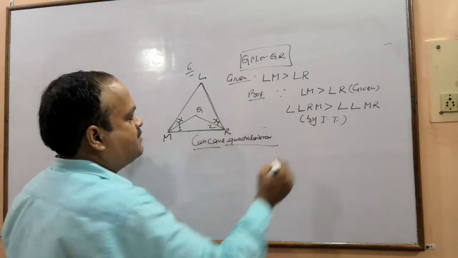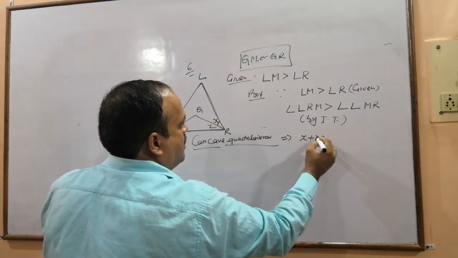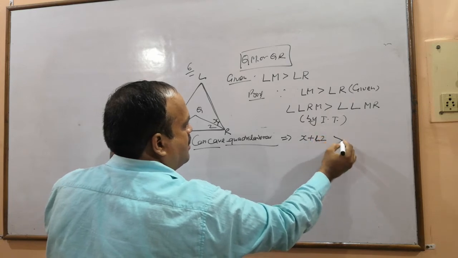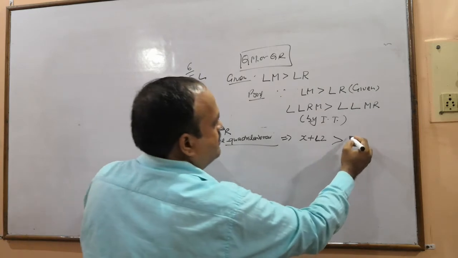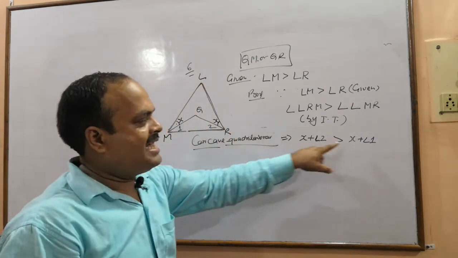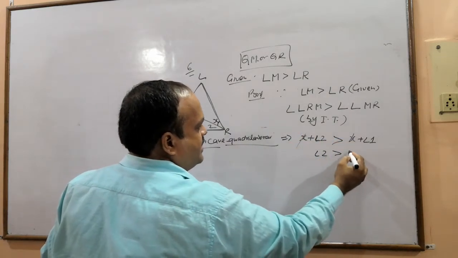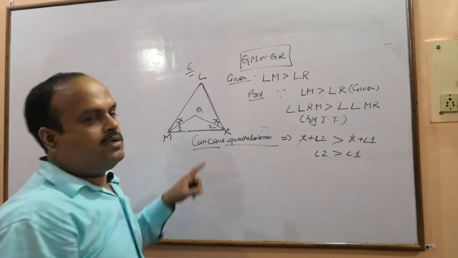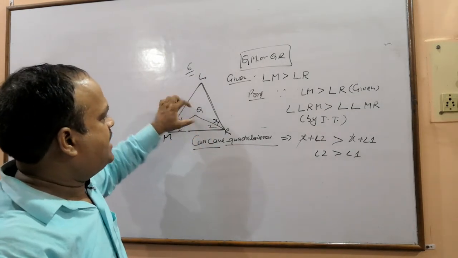LRM is the sum of x plus 2. And LMR is the sum of x and 1. दोनों तरफ से x x कैंसिल कर दीजिए. So angle 2 is greater than angle 1. So if angle 2 is greater than angle 1, it means QM is greater than QR.